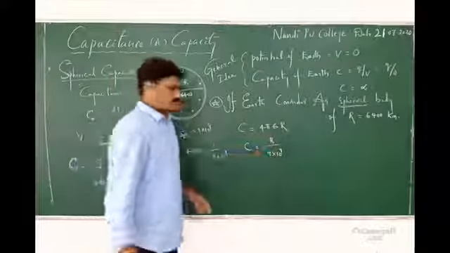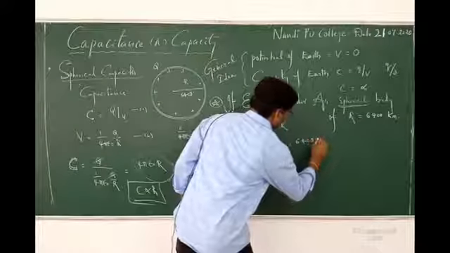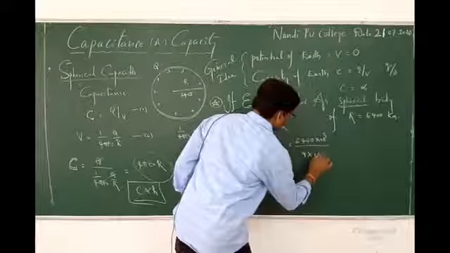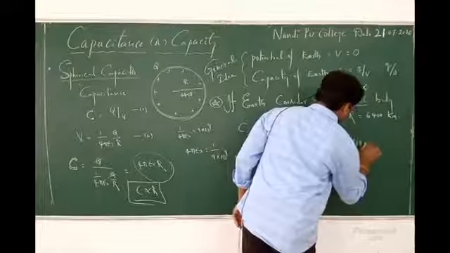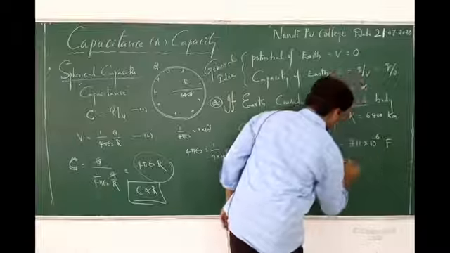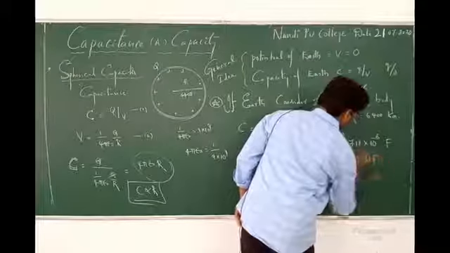So what is the R value? 6,400 into 10 cube by 9 into 10 power 9. On simplification it will come 711 into 10 power minus 6 farads, that is equals to 711 microfarad.